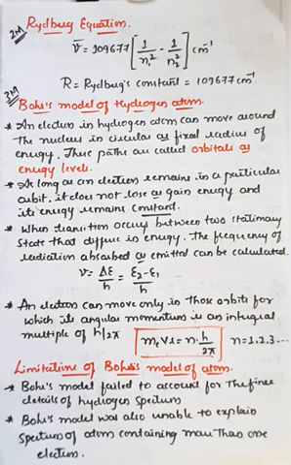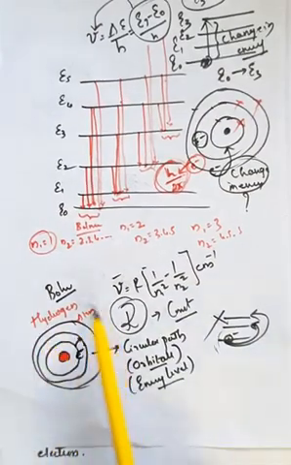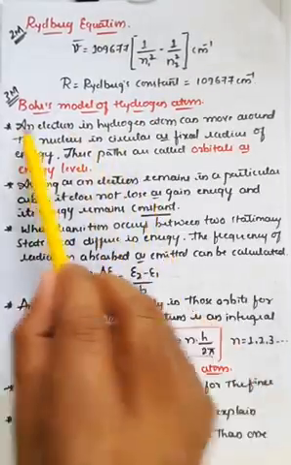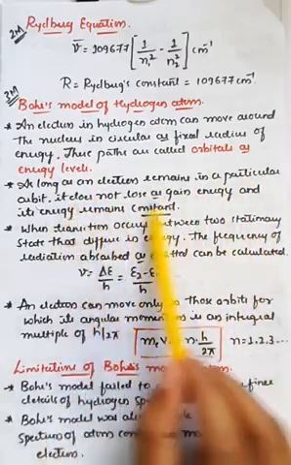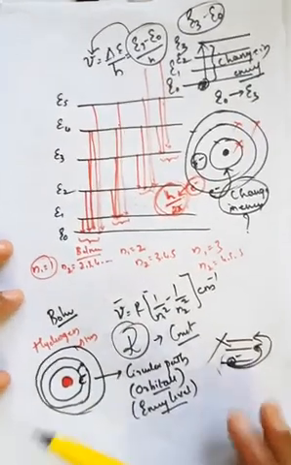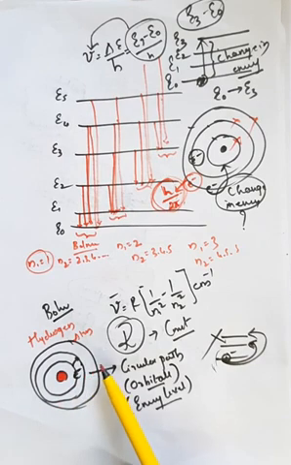Once again we'll see all four postulates. First one is, an electron in a hydrogen atom can move around the nucleus in a circular path. These circular paths are called orbits, or generally energy levels. That is the first postulate. Second one is, as long as the electron remains in a particular orbit, it does not lose or gain energy. Its energy remains constant. Here I have shown the electron in the first orbit. Unless it jumps from one orbit to another, its energy does not change. It will be a constant value.